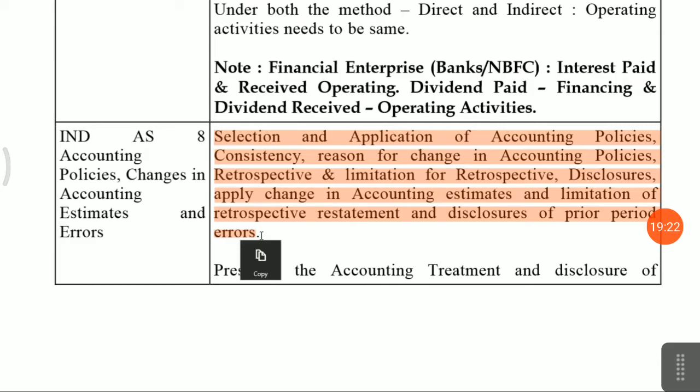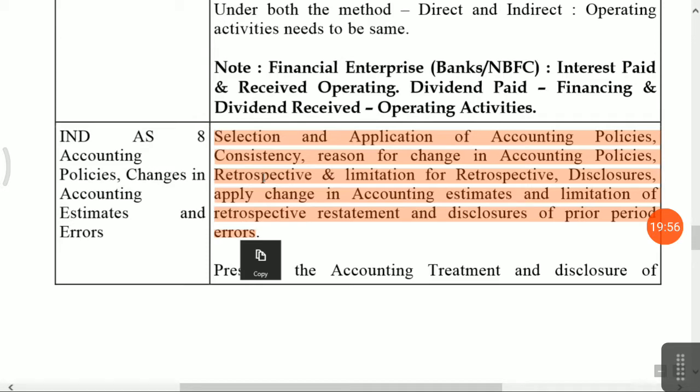That is the most critical factor, and if it is not as per Ind AS, then you have to specify the reason why there is a deviation between the Indian accounting standard and your accounting policy. There should be a proper reason why management is not following such an accounting policy, and that should be disclosed. If the selection and application of accounting policy is perfect, then it should be followed consistently. If there is a change, then you have to specify the reason, and whether it is retrospective or there is any limitation for retrospective application.